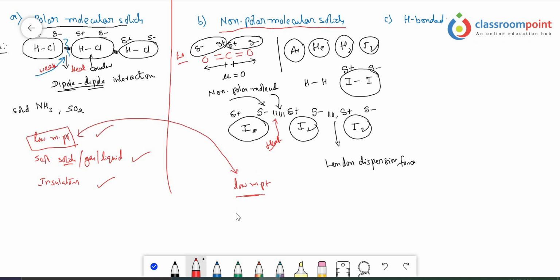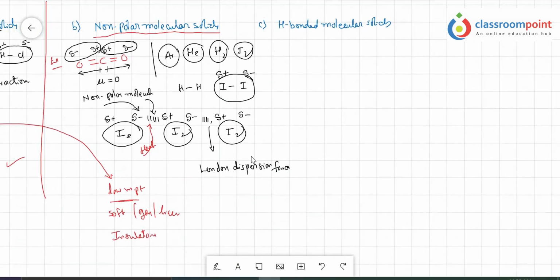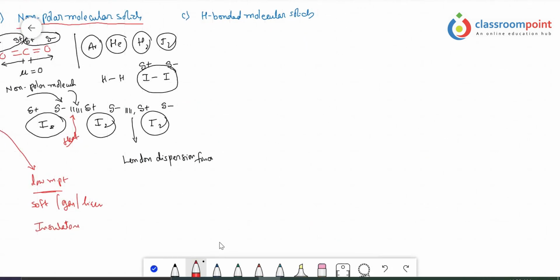Because of the weak attractions, these are soft solids. They may exist in the gaseous state or in the liquid state also. And here also no ions are there, only molecules. So these are also insulators, meaning they cannot conduct electricity, or they are bad conductors of electricity or heat.